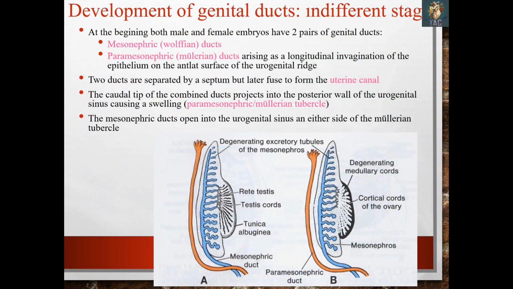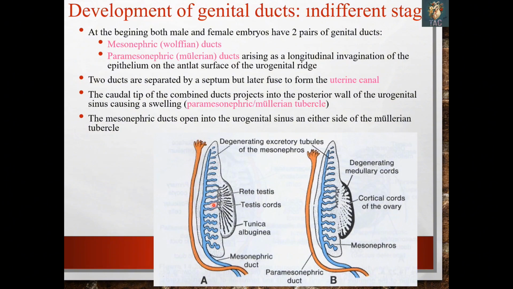Now we will see the differentiation of the genital duct system, first in the indifferent stage. Here you can see the developing mesonephros along with its duct, which is called the mesonephric duct. We will see the detailed development of the mesonephric system with the development of the urinary system.